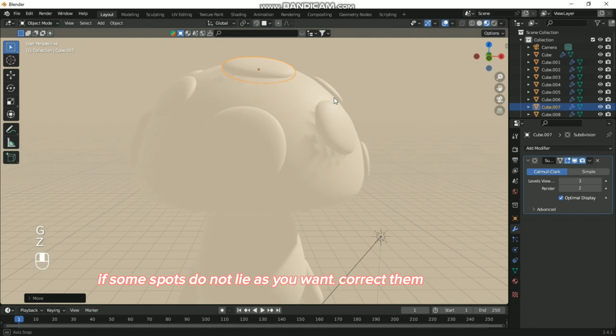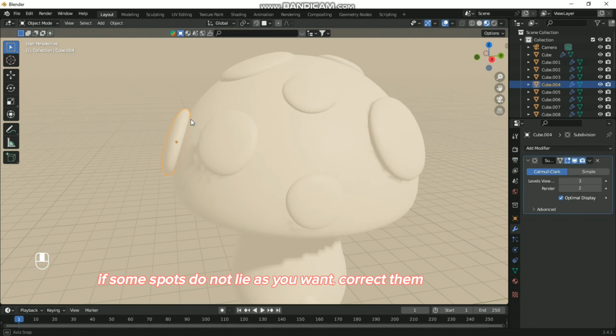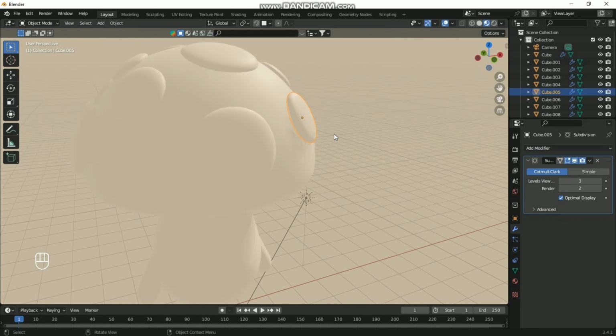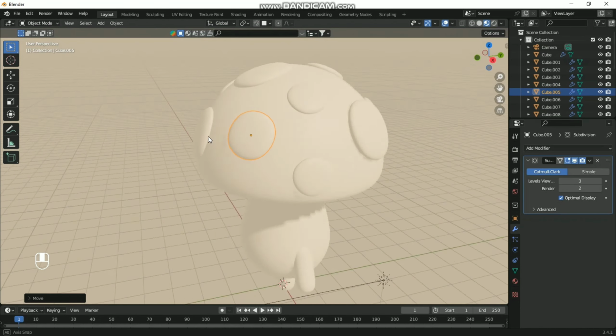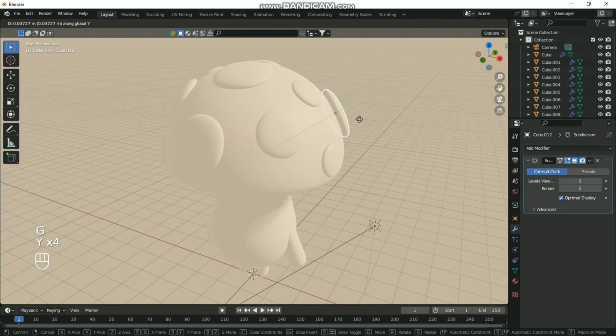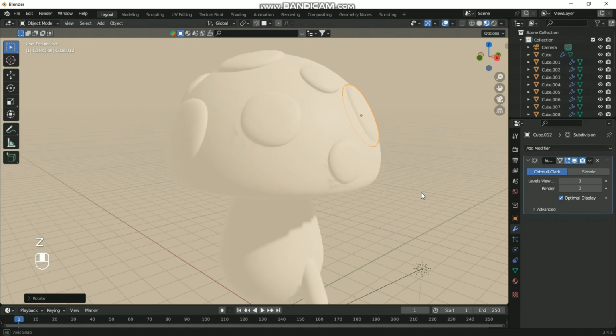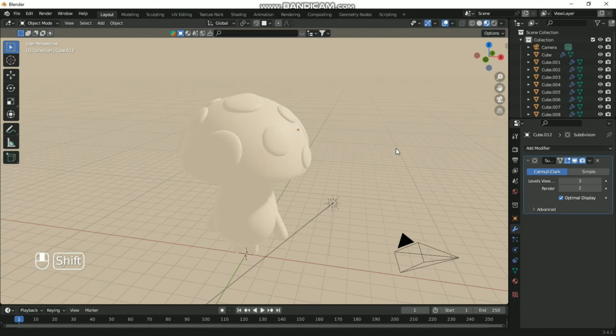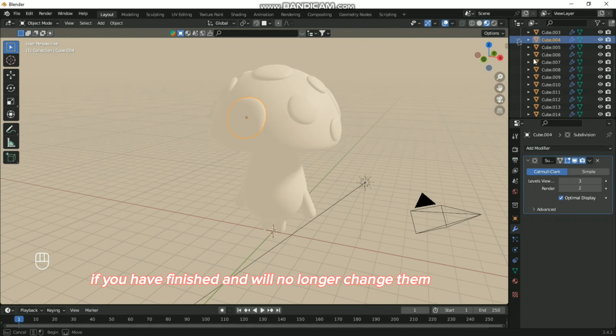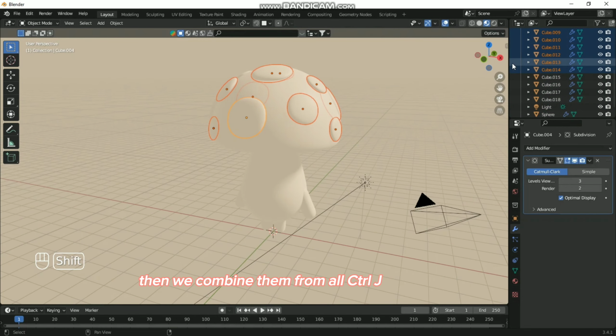If some spots do not lie as you want, correct them. If you have finished and will no longer change them, then we combine them all with Ctrl-J.